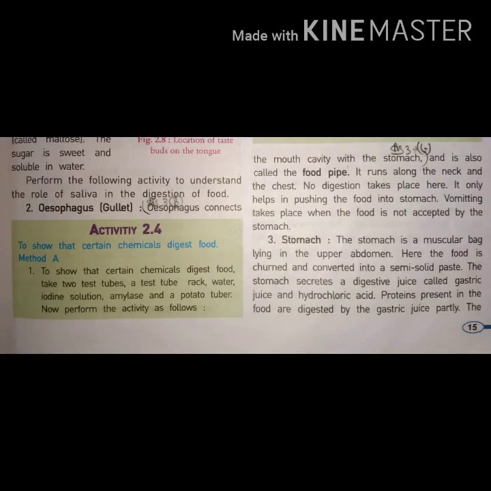And one more thing, no digestion takes place here. Digestion does not take place in the esophagus. The esophagus only helps to transfer the food from the mouth to the stomach. Understood? So the esophagus does not help in the digestion process. It runs along the neck and the chest.